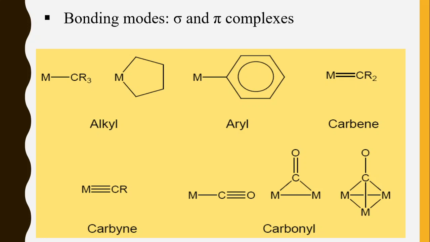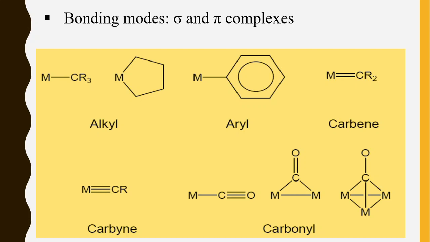So based on the type of bond between metal and carbon, these compounds are classified as metal alkyls, metal carbenes and metal carbines. We'll see this classification in detail in the next few slides, but right now you just see these complexes, bonding modes, different types of bonding modes.